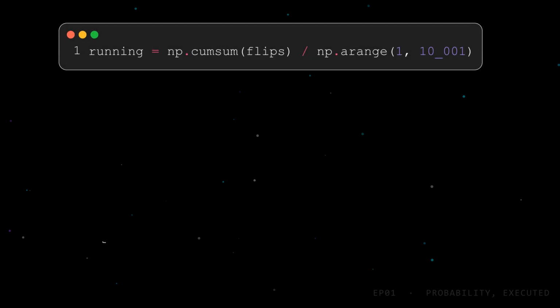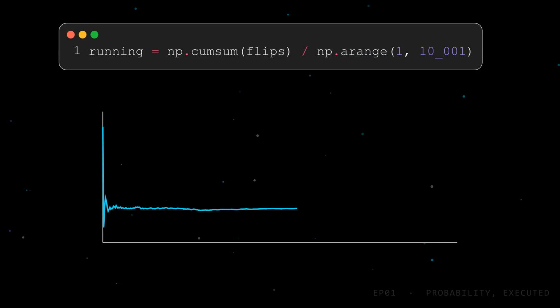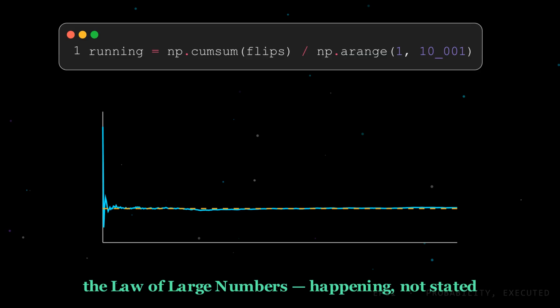But a single number hides the interesting part. Let's compute the running average after every single flip, using cumulative sum divided by the flip count. Now plot it, and there it is. At the left, with only a handful of flips, the line swings violently, 60%, 30%. Then it tightens, and by a few thousand flips it's locked onto 1/2 and stays there. That is the law of large numbers, not stated, but happening.